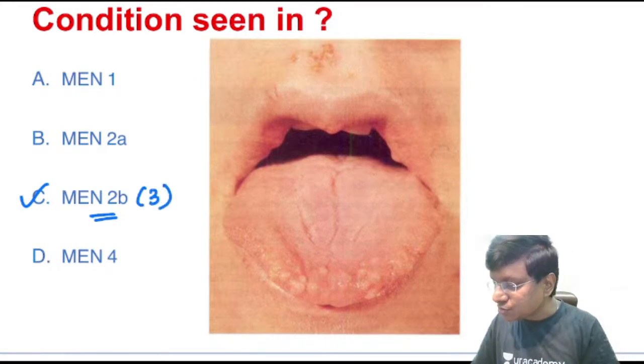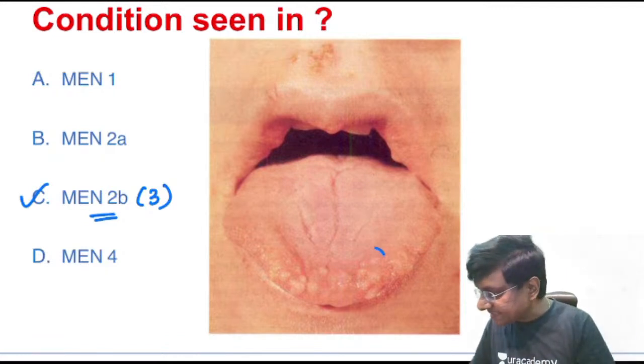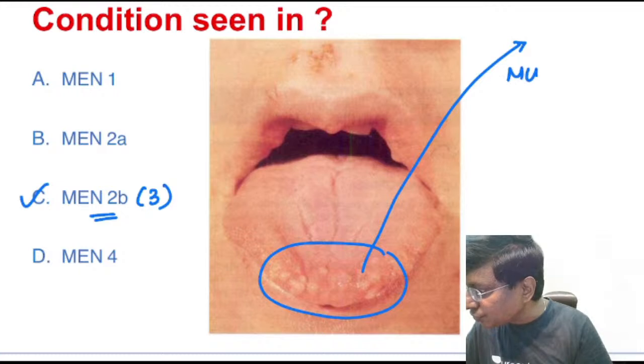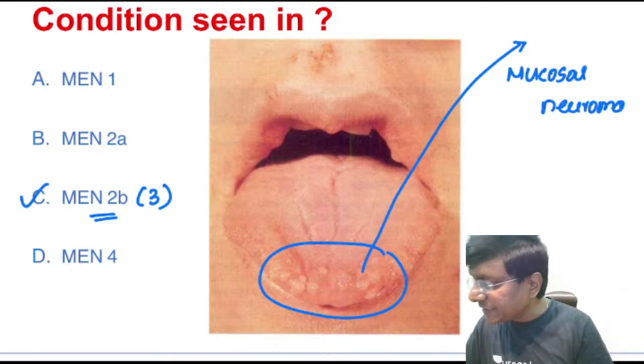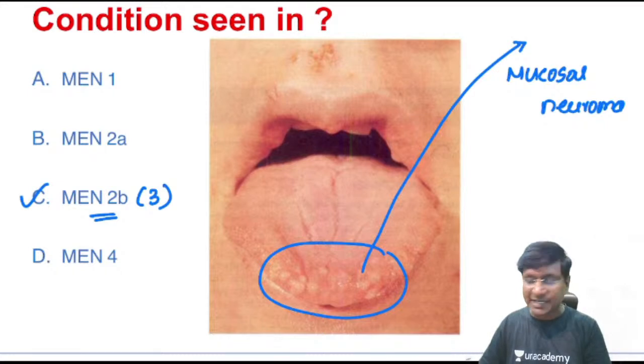MEN 2B is also called MEN 3, which is nothing but Wagenmann-Froboese syndrome. What exactly you are seeing here is the presence of mucosal neuromas, right? So in which type of MEN syndrome do you have these mucosal neuromas? It is in case of MEN 2B, which is also called MEN 3.